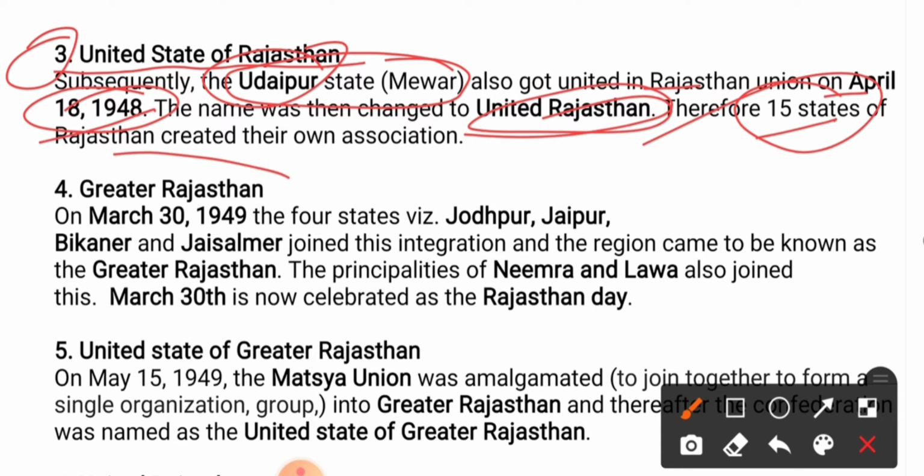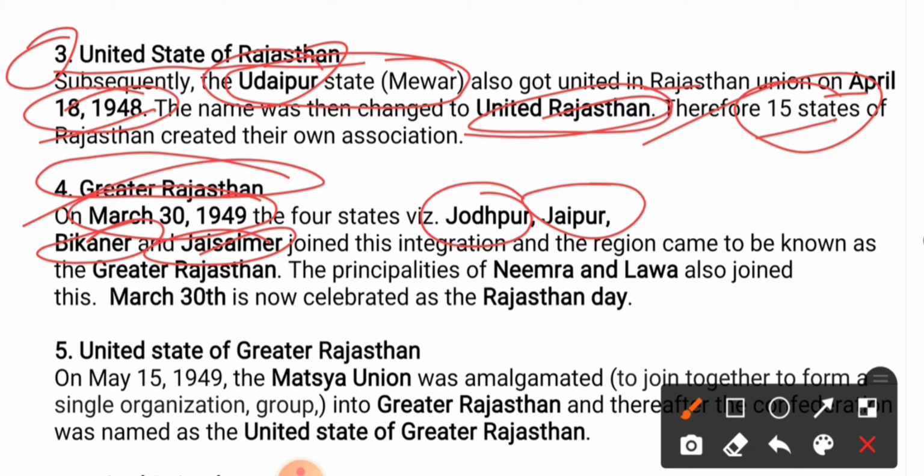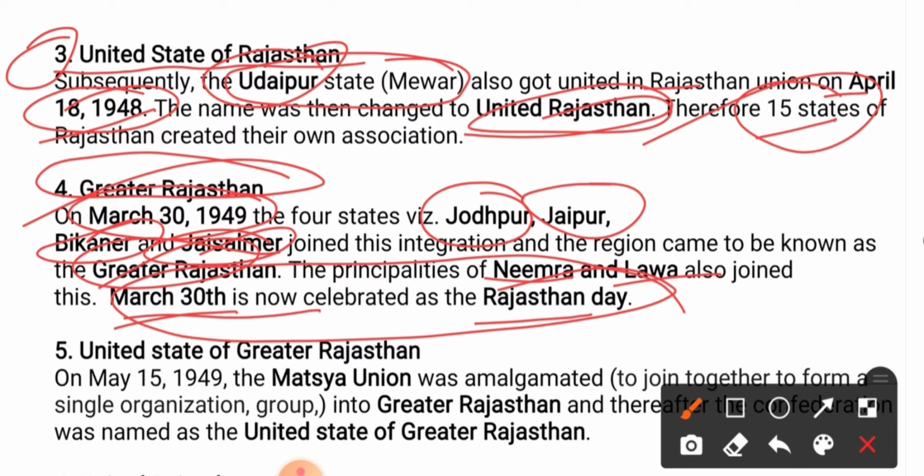The fourth integration point is Greater Rajasthan. That took place on March 30, 1949, under which four states came into this category: Jodhpur, Jaipur, Bikaner and Jaisalmer. They joined this integration and the region came to be known as Greater Rajasthan. The principality of Lawa also joined this. March 30th is now celebrated as Rajasthan Day. They have already asked the question when we celebrate Rajasthan Day, so you need to remember that it is March 30th.